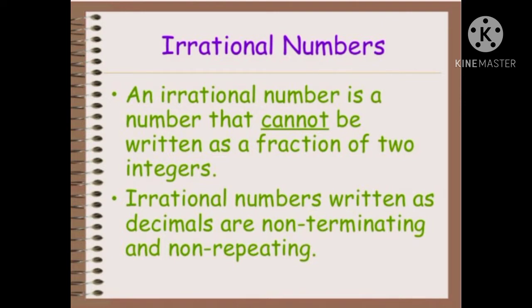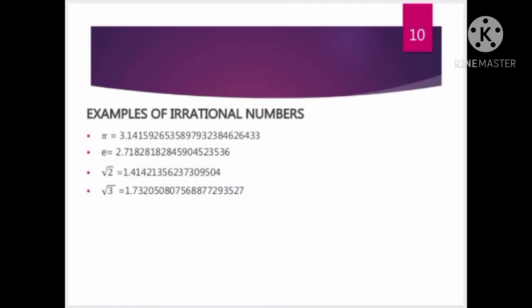The definition of irrational numbers: an irrational number is a number that cannot be written as a fraction of two integers. Irrational numbers written as decimals are non-terminating and non-repeating. These are the new words for you, non-terminating and non-repeating. Some examples of irrational numbers are pi. Pi is the example of irrational number. The value of pi is approximately 3.14, etc., and some of the examples are given in that.